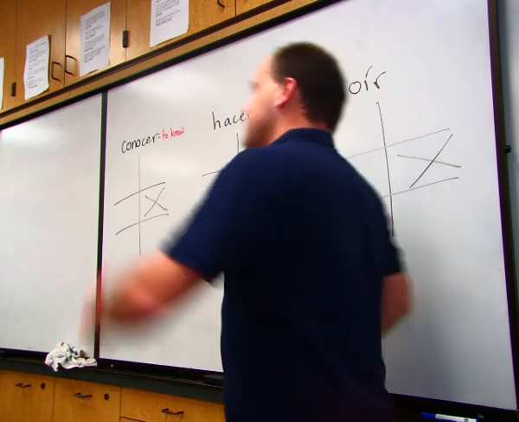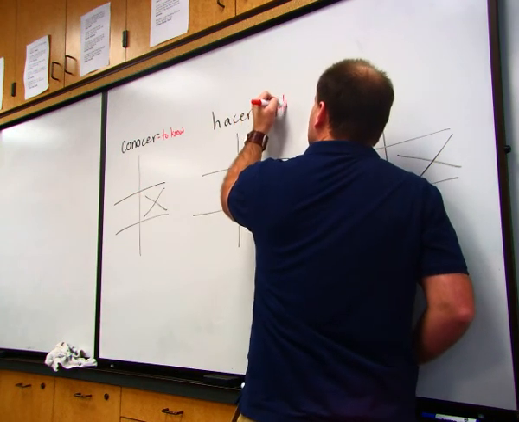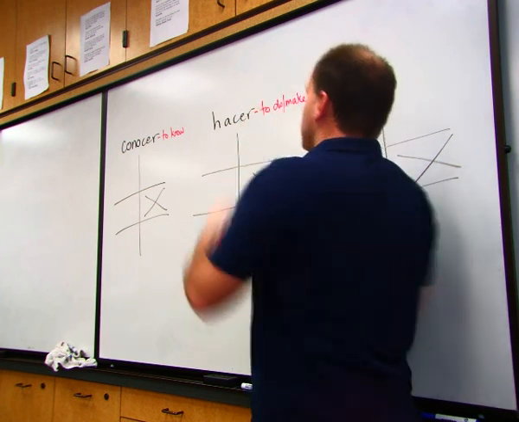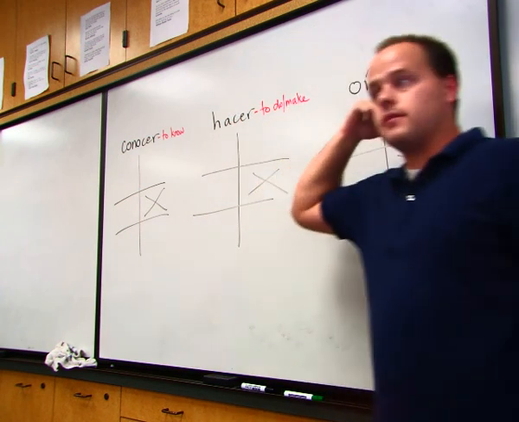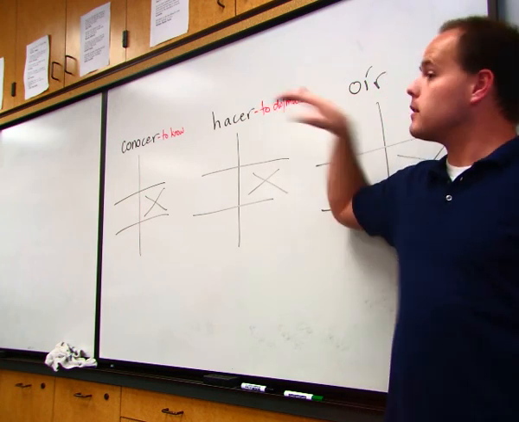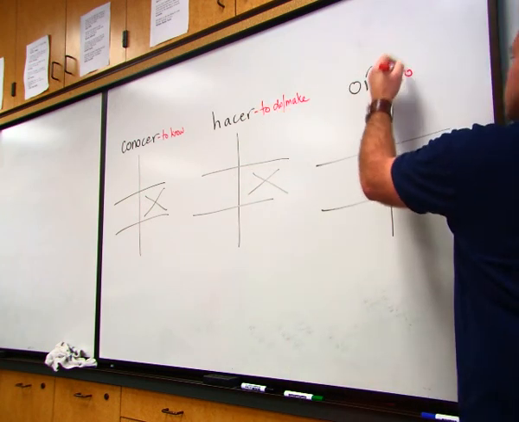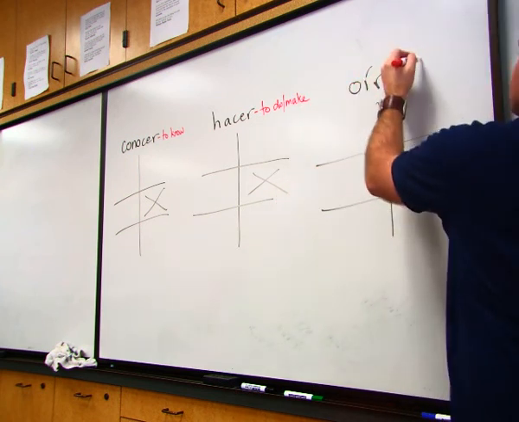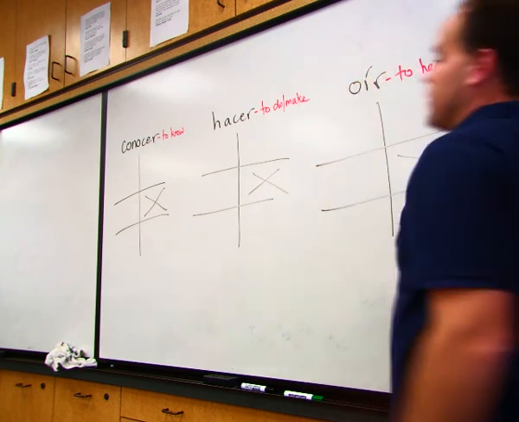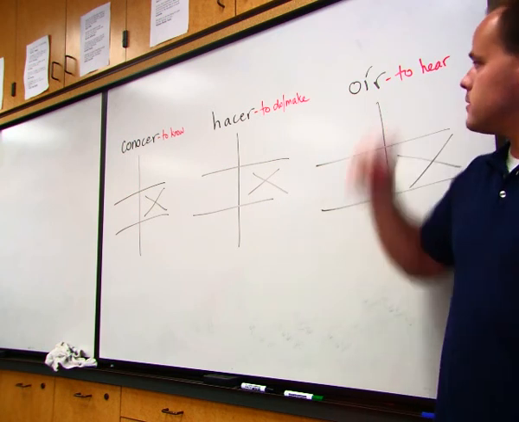Because there's another verb to know, which is saber, which is more like knowing facts or information or how to do something. This is to know people, places, and to be familiar with things. Hacer, what does that one mean? To do or to make. In which case, hacer ejercicio is like to do exercises. Okay, hacer la tarea, to do the homework. Hacer la comida, to make the food. Okay, and oír, what was that one? Not to listen. To hear. Remember, I hear you, I'm just not listening to you. 2 different things. This is to hear.